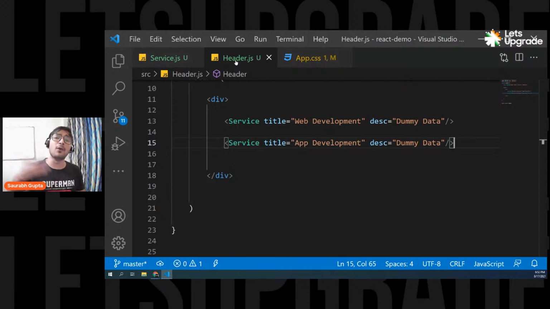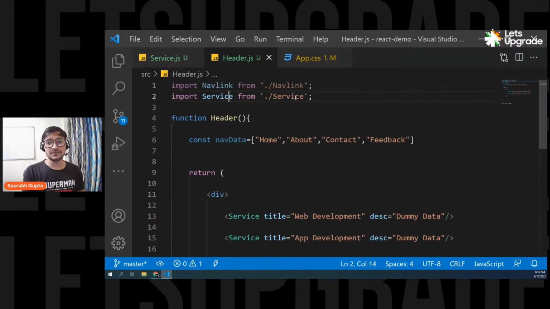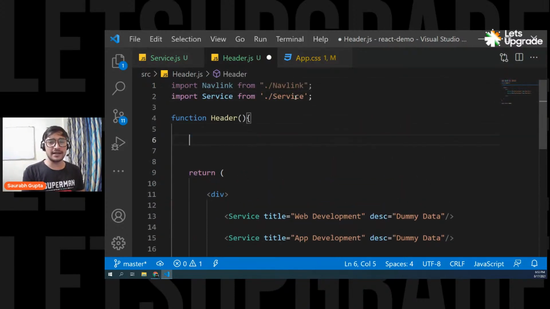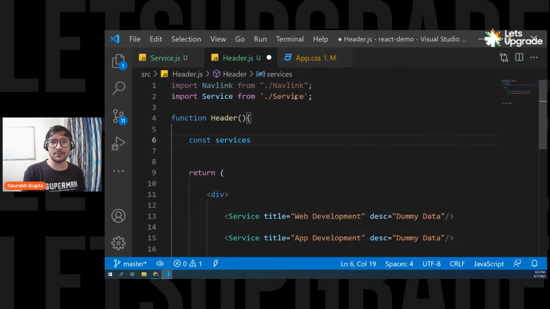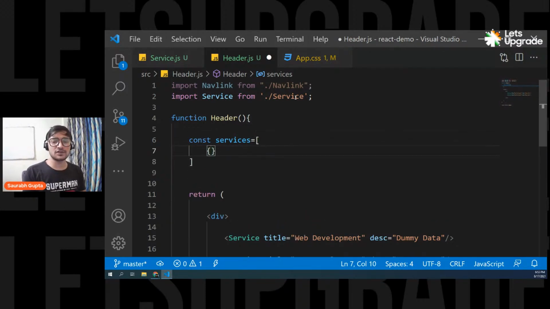Is that clear, everyone? Guys, please tell me, are we clear with this? Now we are going to make it even cooler, because now we'll prepare our data in a separate array of objects, and then we'll pass it in a loop, and then we'll create the service cards. Okay, so now let's do it. Let's remove this nav data. We don't need it. Now let's say I create my own data. So I say const services inside my header component, because from here I'm going to pass all the data. So const services, I create an array, and inside that array, I'm going to create the objects.